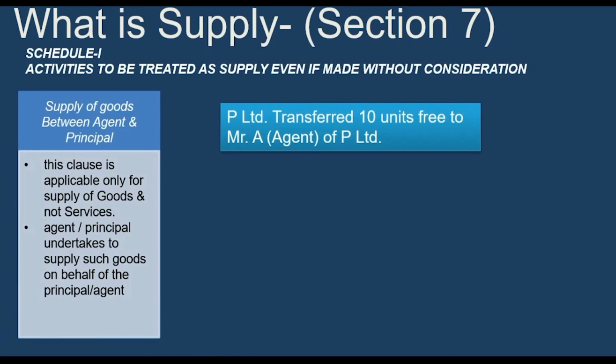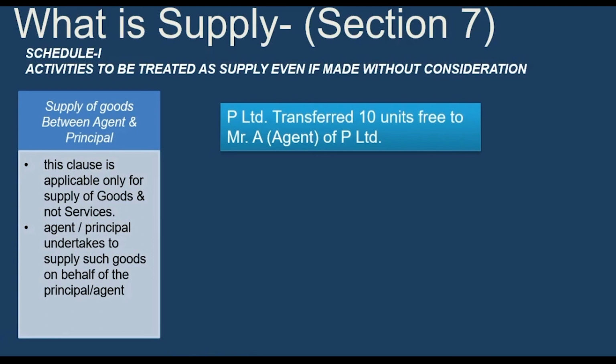Mr. A is an agent of P Limited. P Limited has an office or godown in Mumbai, and it just transferred 10 units to the godown in Delhi of Mr. A, who is its agent. Obviously there is no consideration. Without consideration, this is a stock transfer kind of thing. So on this also he has to pay GST. It will be treated as a supply, even though it is without consideration.